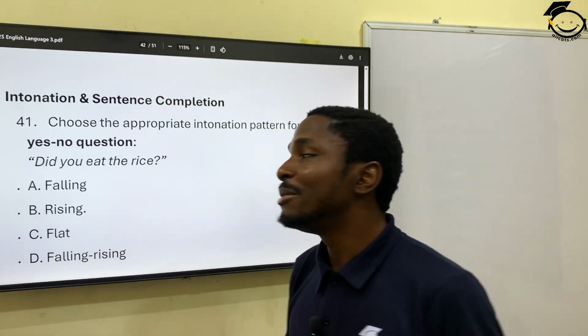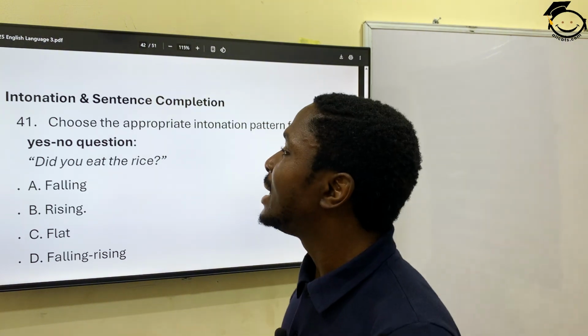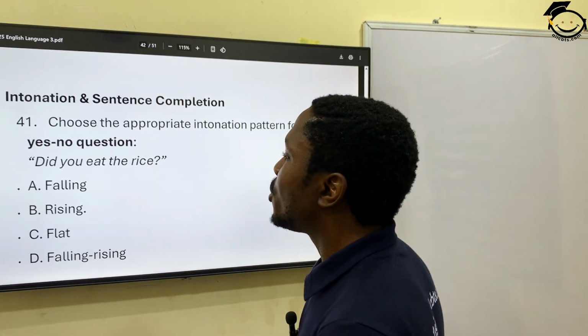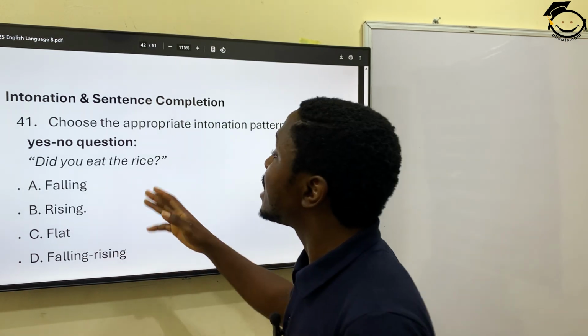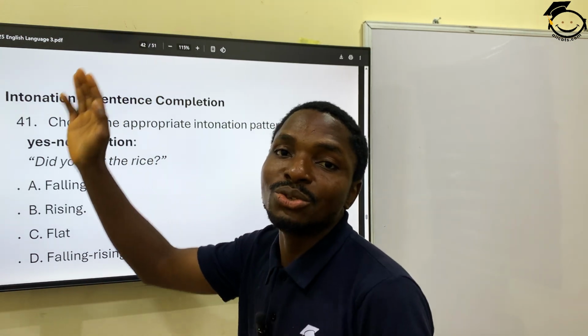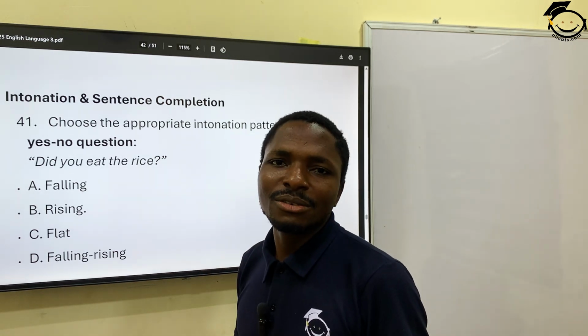Now let me make a little explanation of intonation because we are in the intonation section. We have rising and falling intonation. There are some questions, like yes and no questions. Yes and no questions will always carry the rising intonation. Like this: did you eat the rice?